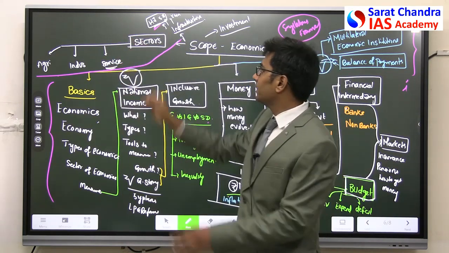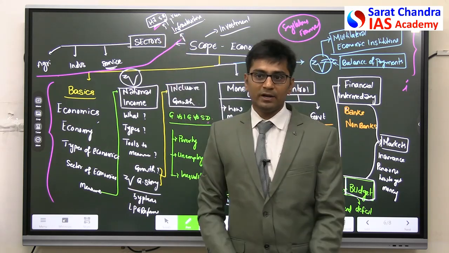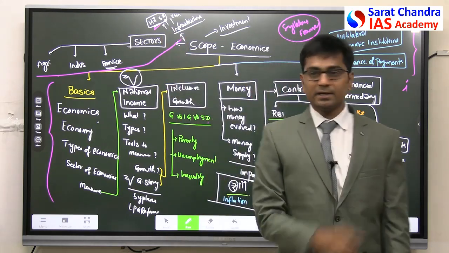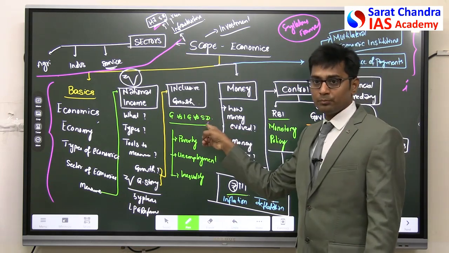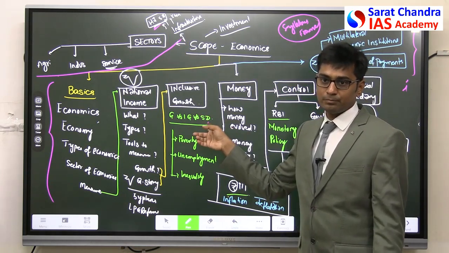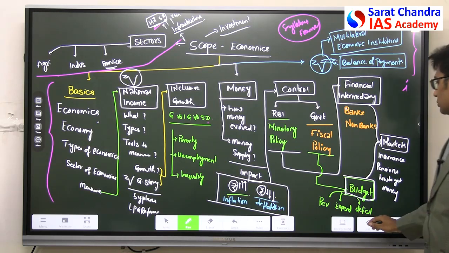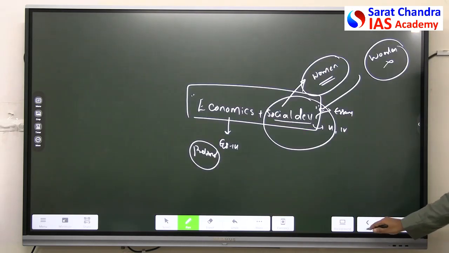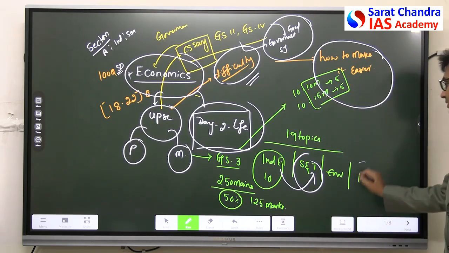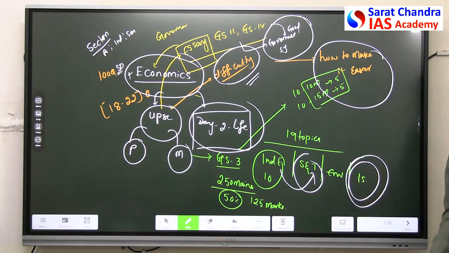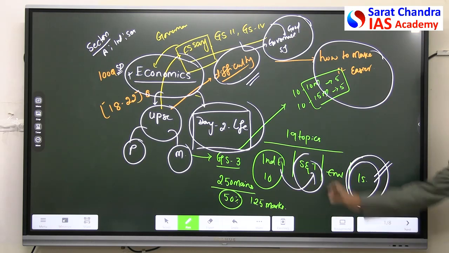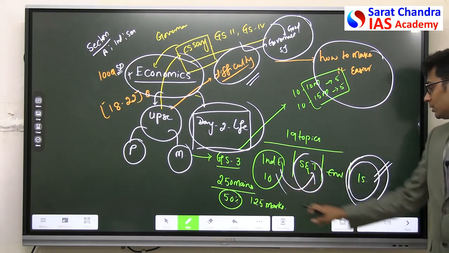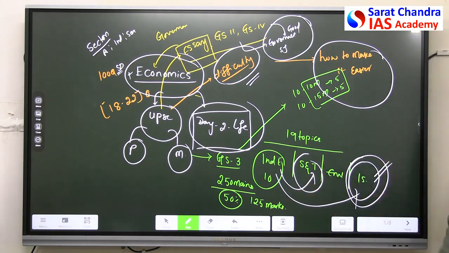Why? Then only human development and social development will happen. Unless and until that happens, society will not grow. There will be no social justice. Then what does it lead to? It leads to the next topic, that is called disputes in the society, and there will be internal security problems. One group against another group, one group against another group, then there will be always fighting. This is how the topic is linked. If this is not possible, this will automatically result in this. Clear?